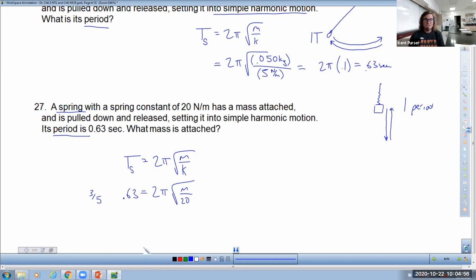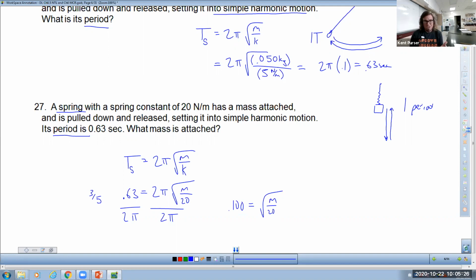So even if you mess this up when it's all said and done, a little bit of work, you're good, okay? First thing we've got to do here is divide both sides by 2 pi. Then 0.63 divided by 2 pi equals 0.100, which equals square root of m over 20.